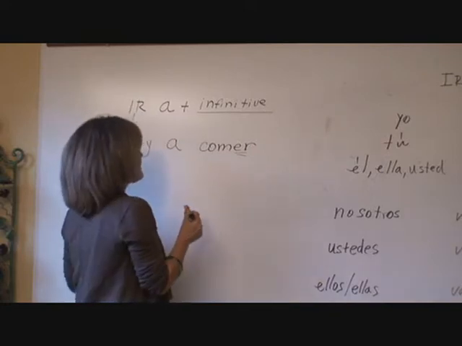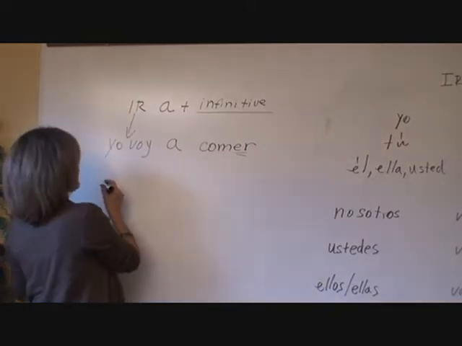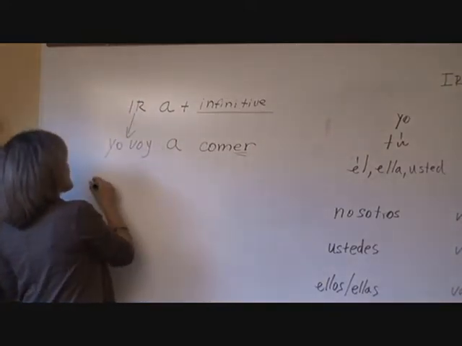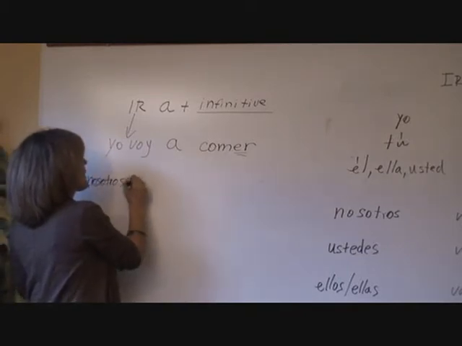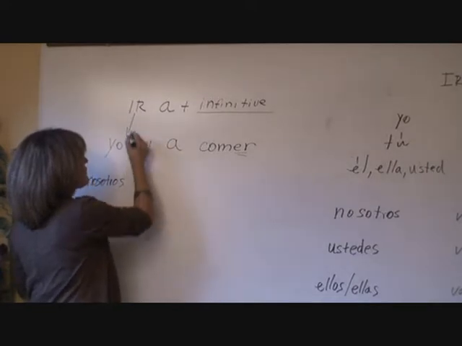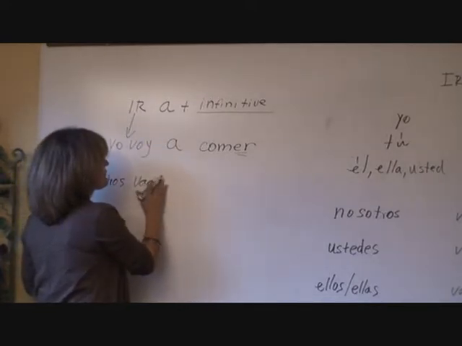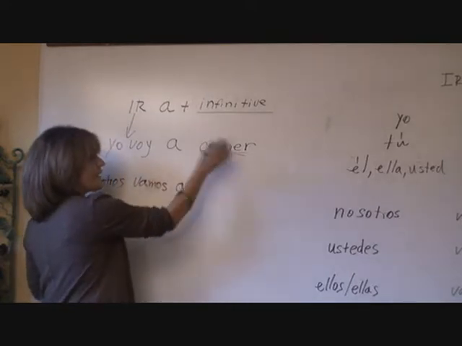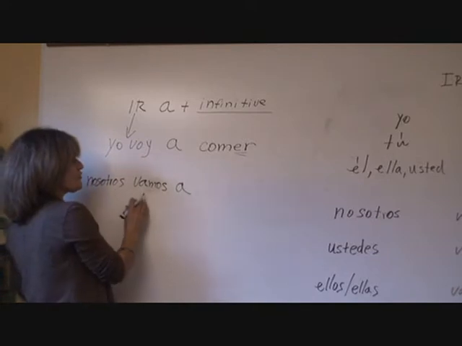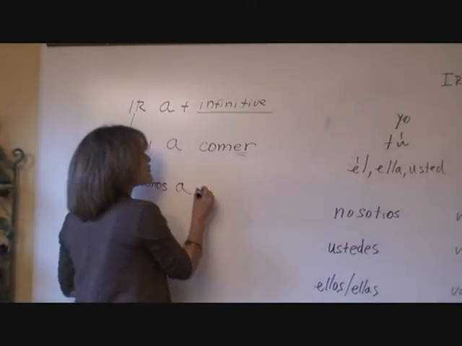Let's take another one. Instead of yo, I'm going to say nosotros. Nosotros vamos, right? Here's the form of ir. Vamos, oops, we only need one I in vamos. Vamos a, now I need the infinitive form here. Nosotros vamos a escuchar.